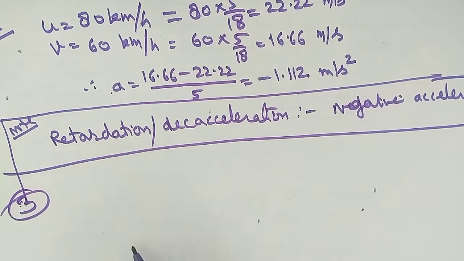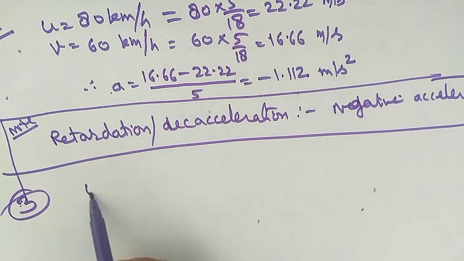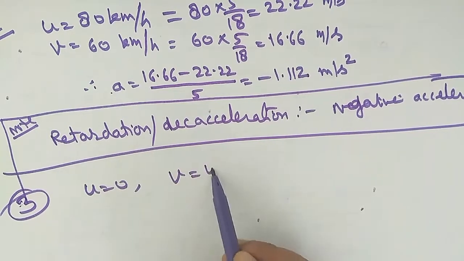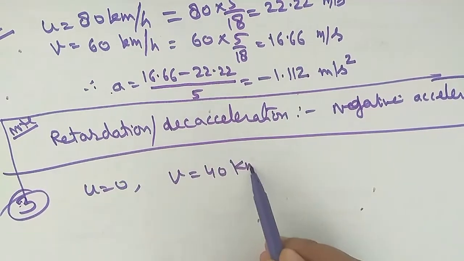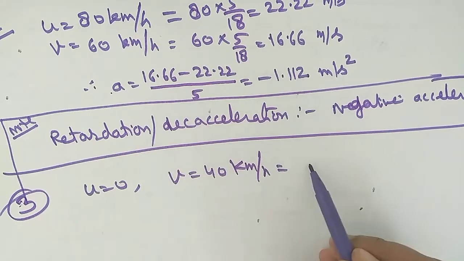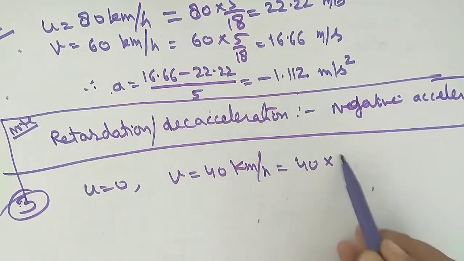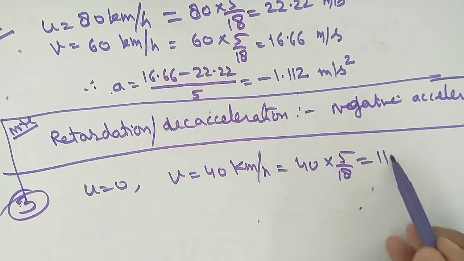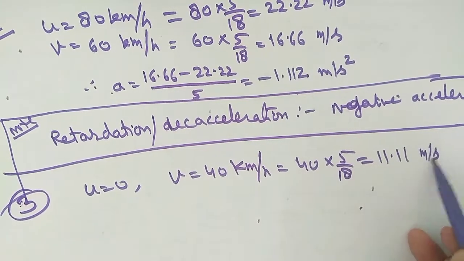Okay, now coming to the question number 3. A train is starting from the railway station. It means the initial velocity is 0 here. Initially it was at rest, and v is given in this question as 40 km per hour. Convert it into meter per second. So 40 into 5 upon 18. So it is 11.11 meter per second.